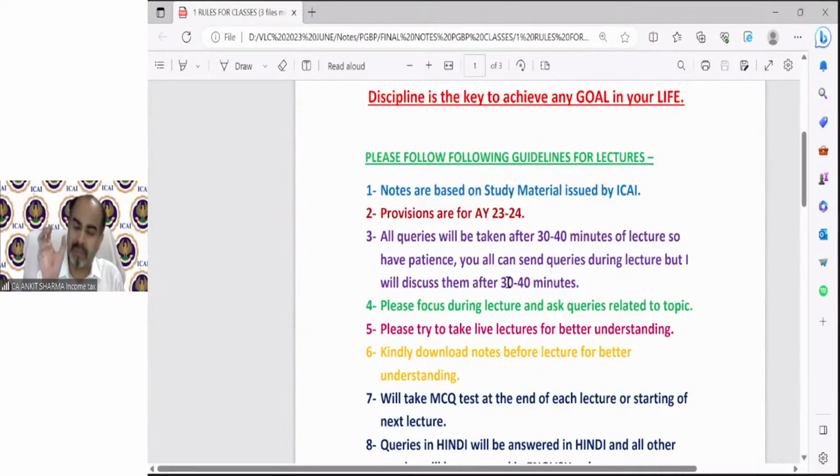And again, queries should be related to the topic. There are some queries which have no relation with the topic, so please do not ask these. For example, if somebody asks what is the meaning of depreciation, that should not be asked at this level. I expect that you should know the meaning of depreciation. If somebody wants to ask what is the meaning of building, or what is the provision regarding building, the meaning of building is given in the study material and I am going to discuss it with you. But general queries that are not related to our topic, you can search on Google. If somebody asks me these kinds of queries, I will ignore them.